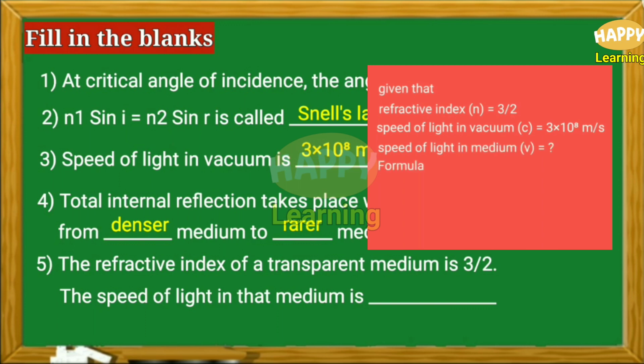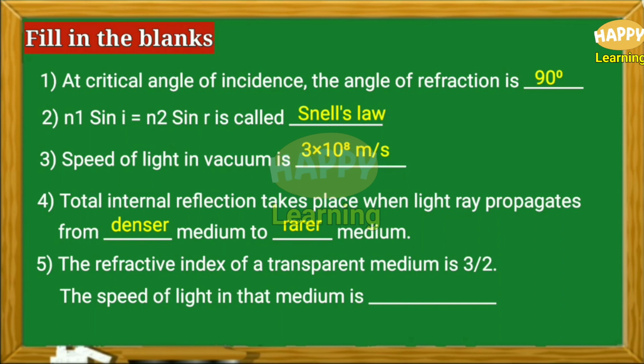Formula is n is equal to C by V. Then we can write V is equal to C by n, that is equal to 3 into 10 to the power of 8 by 3/2. 3 gets cancelled. This 2 can be taken to the numerator. So finally we get 2 into 10 to the power of 8. So the answer is 2 into 10 to the power of 8 meter per second.